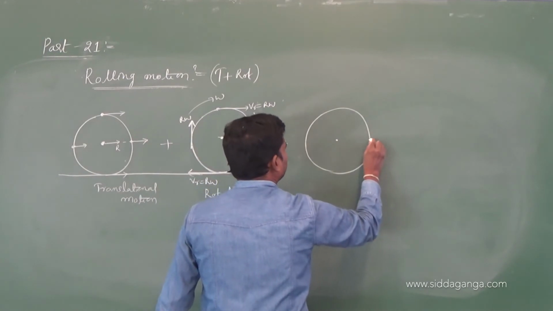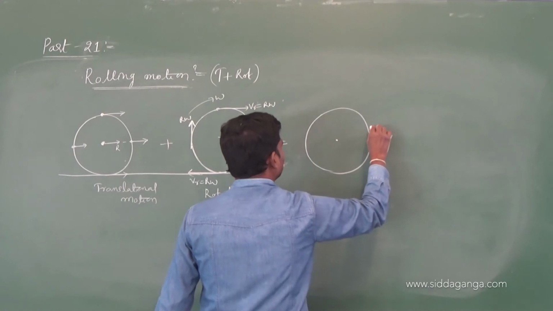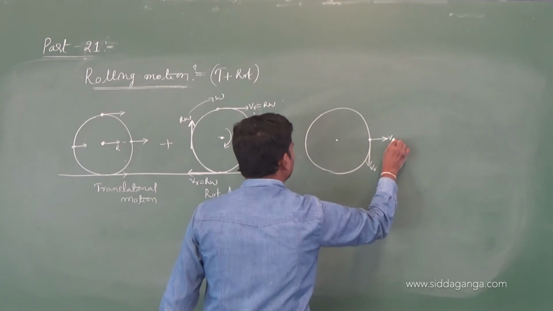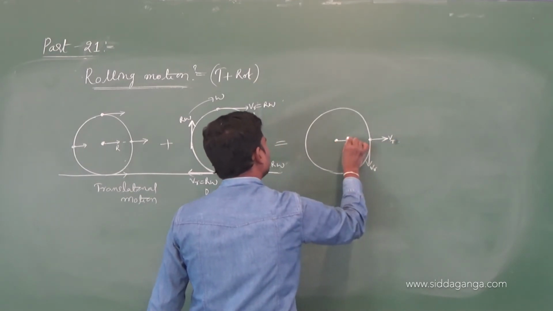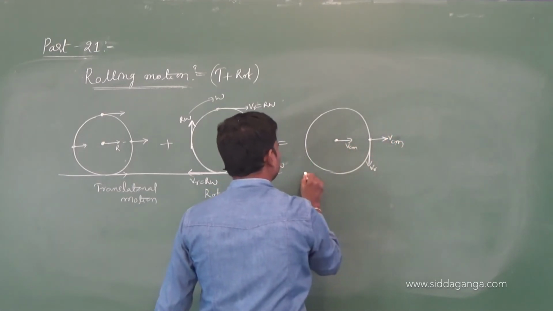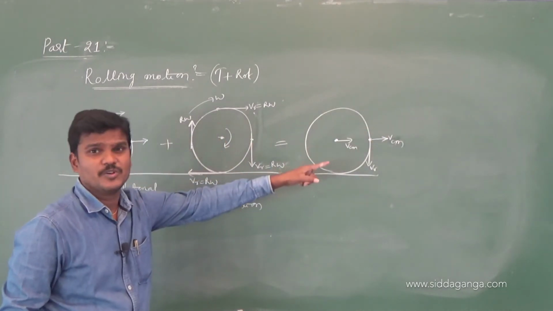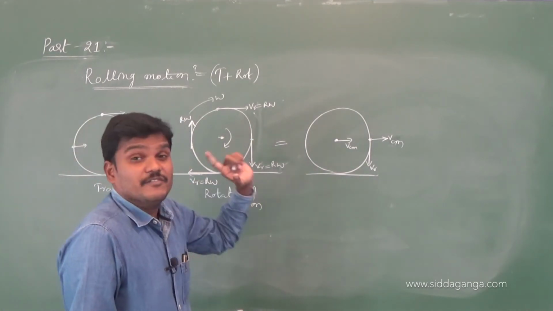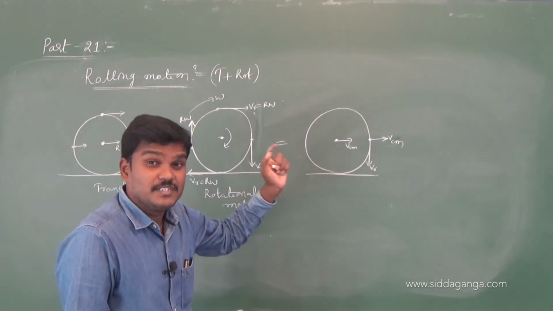Here this particle has translational motion and the center of mass also has translational motion, VCM. So the combination is this, a combination of translational and rotational. Let us see what are the velocities at each and every point on this rolling body.